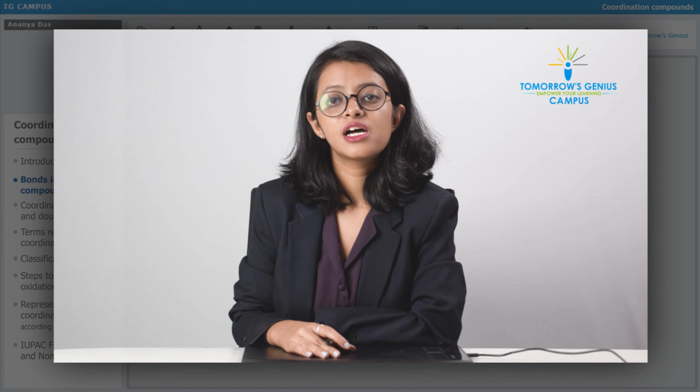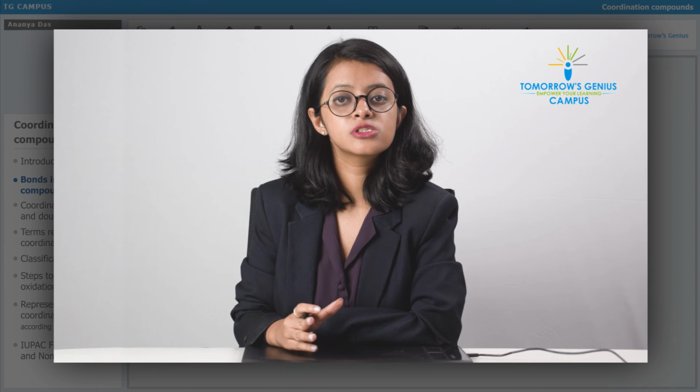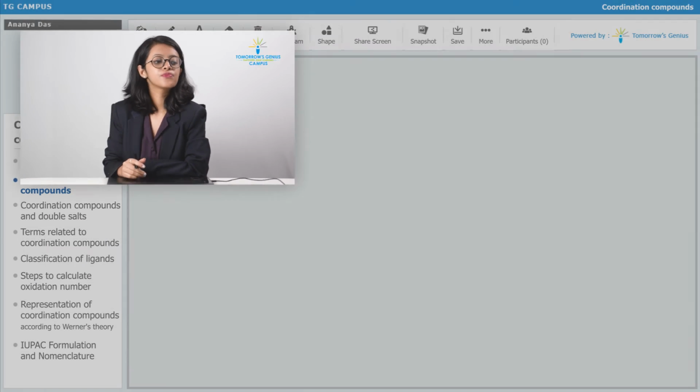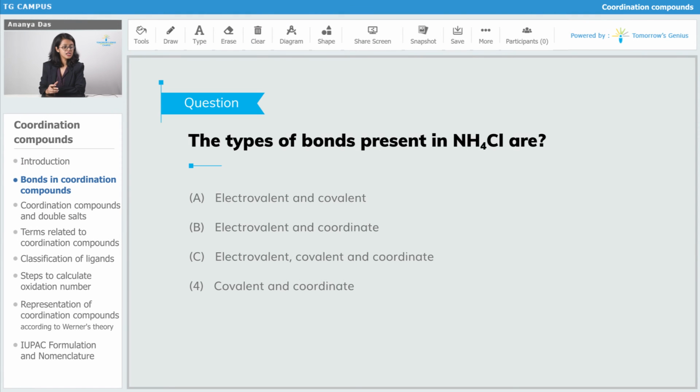Now let's start with a question on ionic bonds, covalent bonds and coordinate bonds. The question asks you to state the type of bonds present in NH4Cl. Option A is electrovalent and covalent. Electrovalent is another name for ionic bond. Option B is electrovalent and coordinate. Option C is electrovalent, covalent and coordinate. And option D is covalent and coordinate.